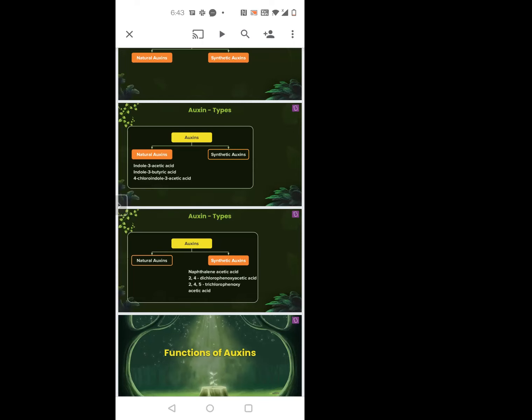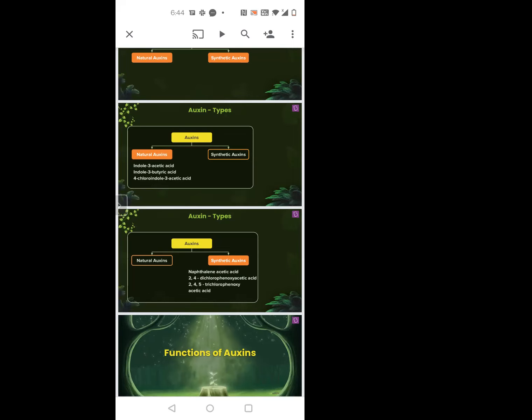So please remember, indole acetic acid, indole butyric acid, and chloroindole acetic acid. All these are natural auxins. They are naturally present in plants. You can get them from plants. You don't need to artificially synthesize them in a laboratory condition.